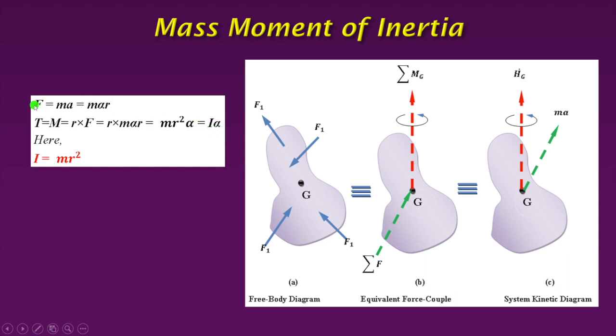This is the similar equation to F equals m a. Here, this I is the mass moment of inertia. For simplicity, we have written I equals m r square, but actually it is k m r square. In a subsequent lecture, we will discuss it in detail, and we will also find the value of mass moment of inertia for individual geometries and shapes.